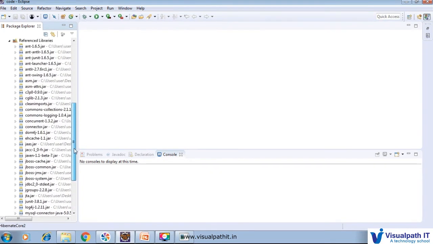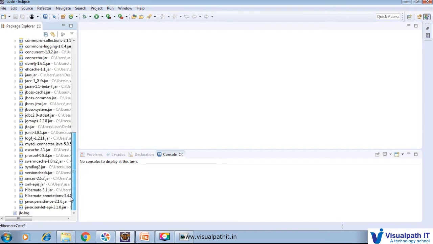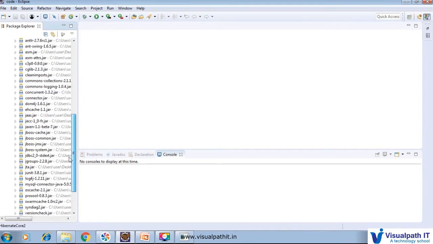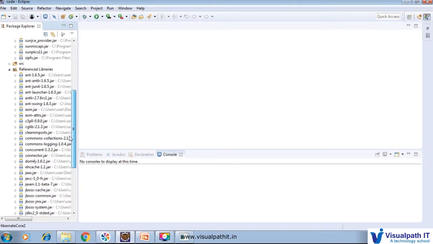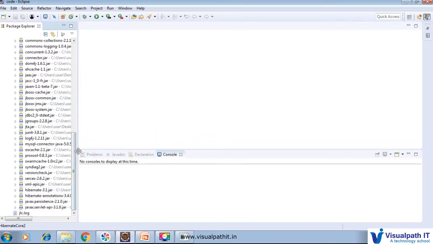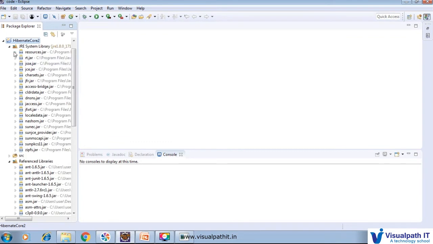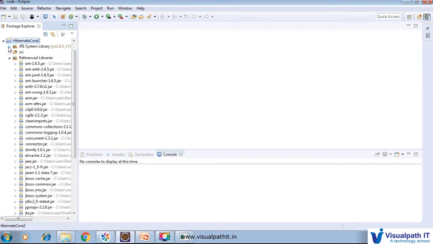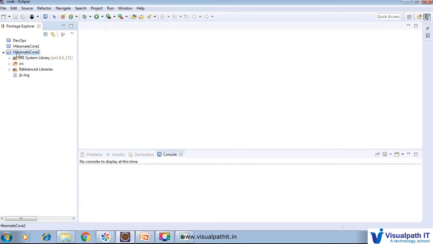But first, I don't want to create any complexity, so you can directly download Hibernate 3.1 or 3.0. Through that you can get all the jars here. You just import that jar here and just create one package. I created visual path dot hibernate, and